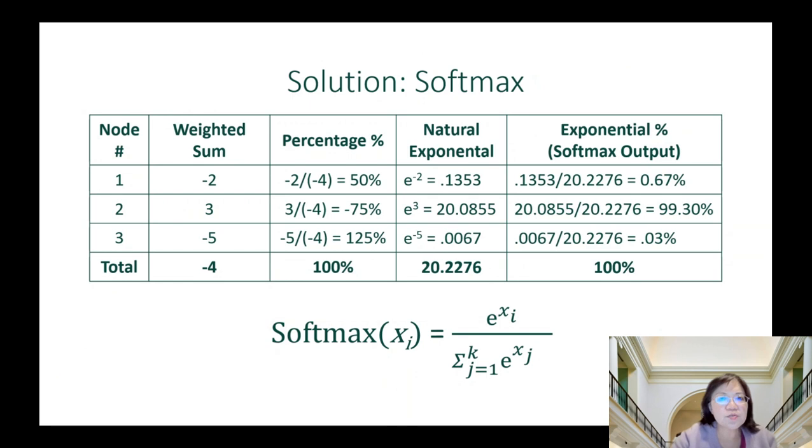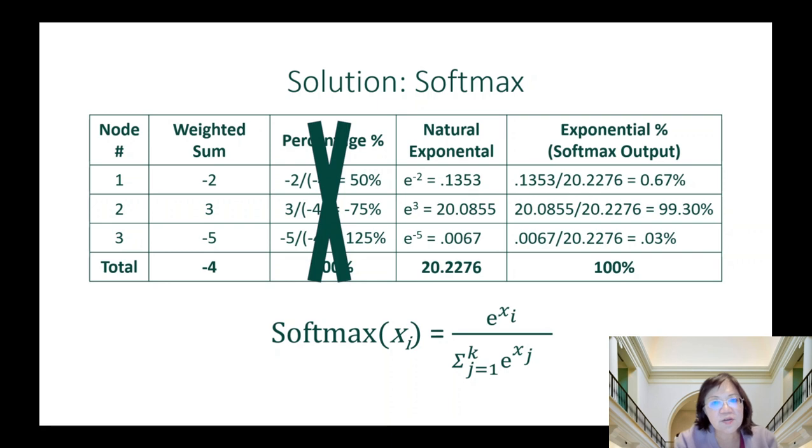So what's our solution? Well, here comes the Softmax function. So clearly we see that we cannot just take the raw weighted sum values and turn them into percentages. This method does not work. But what we can do is take an extra step by applying the natural exponential function to these values before we convert them into percentages.